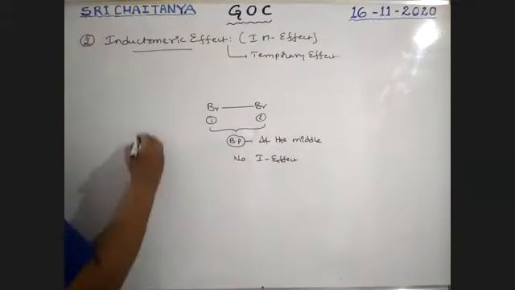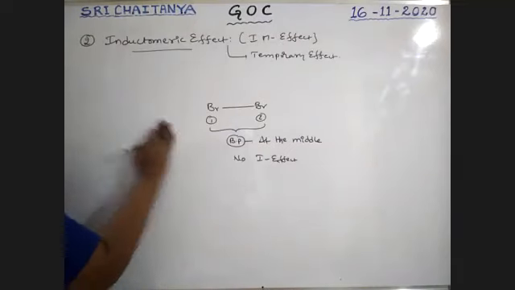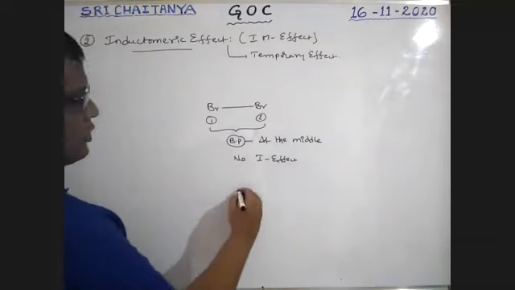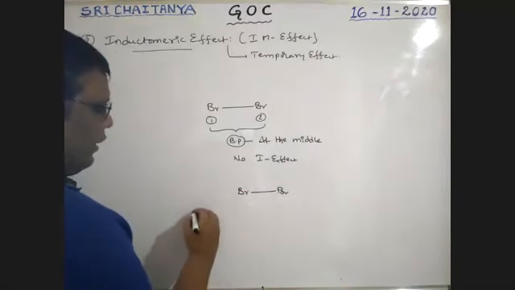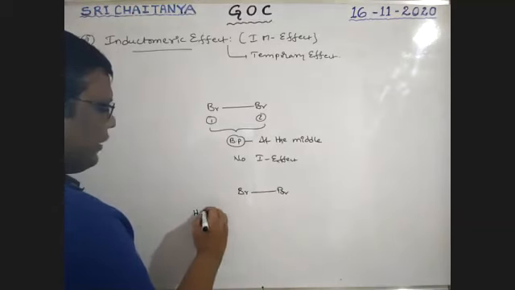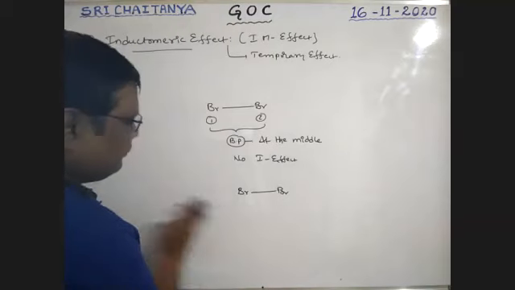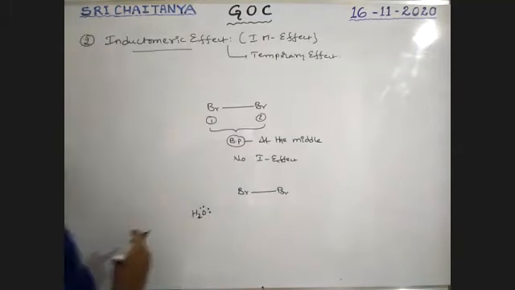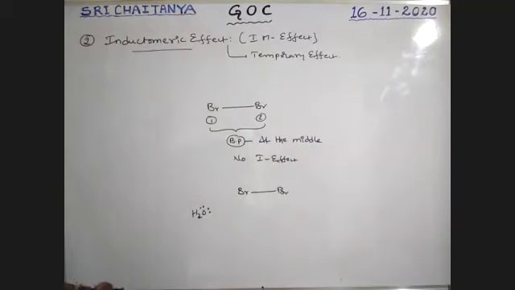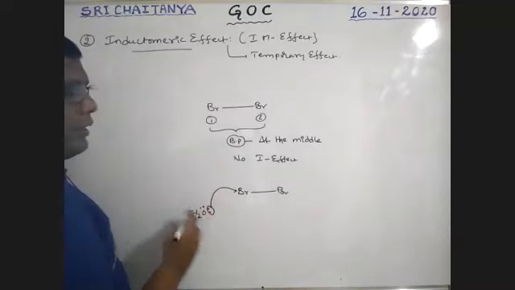Now, I am applying water. I'm taking one more example, one more structure, Br2. A water molecule is coming near this Br2. Oxygen has lone pairs. So this lone pair is donated to this bromine.